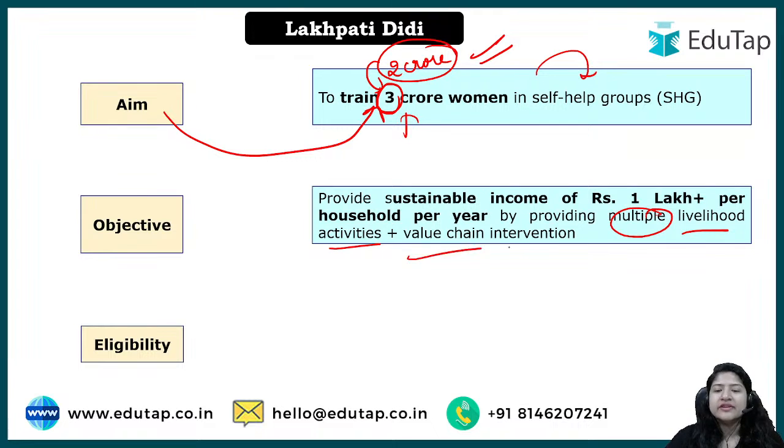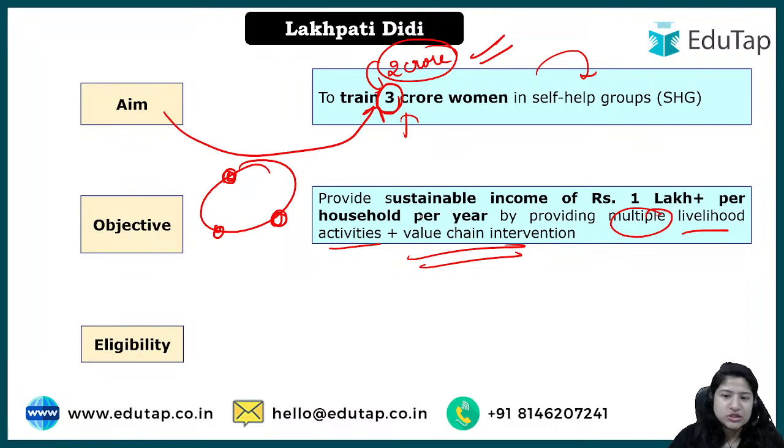And value chain intervention means, if there is some big business going on, or some process going on, to be part of that particular circuit, that particular loop. So that is the value chain intervention, okay? And provide sustainable income means it's not that only till the scheme they are going to earn the money, and once the scheme's sunset period comes, they will come back to zero.